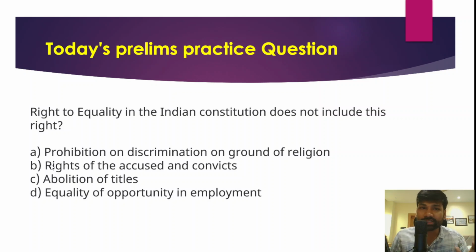Options are: option A, prohibition on discrimination on ground of religion; option B, rights of accused and convicted individuals; option C, abolition of titles; and option D, equality of opportunity in employment. If you know all the fundamental rights and have a basic understanding, you can answer this question. Try to answer this question in the comment section.